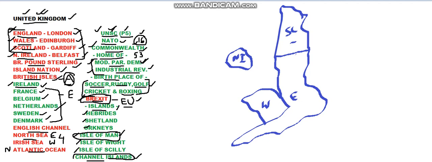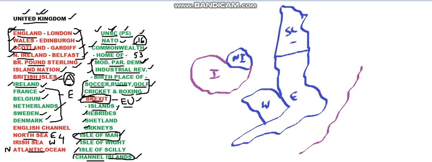Now we shall go with mapping the borders or bordering countries around the UK. Northern Ireland has got a direct border with Ireland. So this is Ireland. This is the only land border that the UK has got, and all the rest are maritime borders or sea borders. So this is the European border.